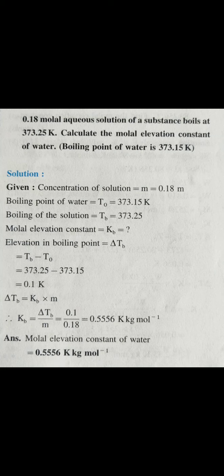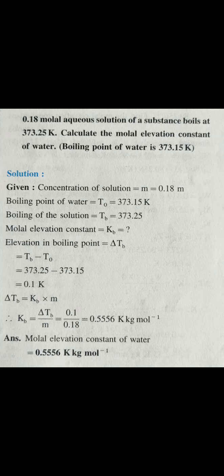Given the boiling point of water is 373.15 Kelvin. Students, here the molality is given, that is the concentration of solution, molality is equal to 0.18 molar, the boiling point of water T naught is equal to 373.15 Kelvin, and the boiling point of solution TB is equal to 373.25 Kelvin.